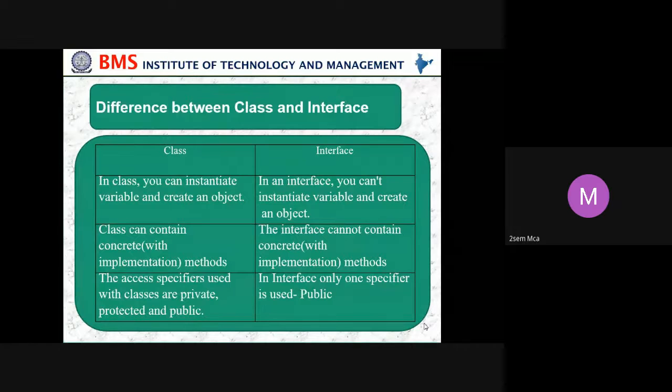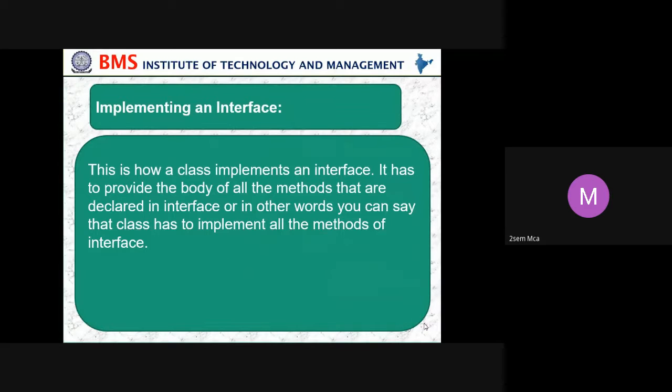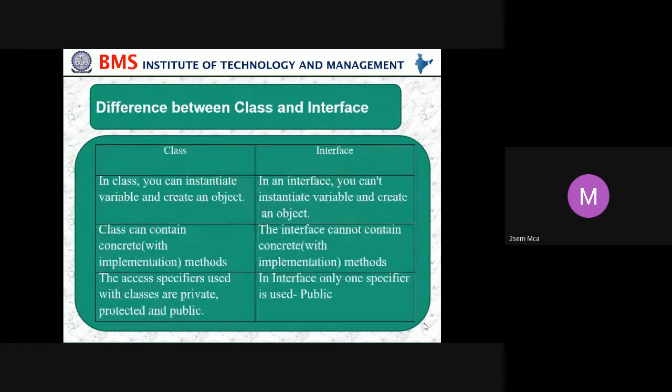The access specifier used, that's what Lavanya told. The access specifiers used with the class are private, protected, and public, whereas with the interface, only one, that is public. Good. Those are the main things which say about a class and interface. You can add some more points to this.